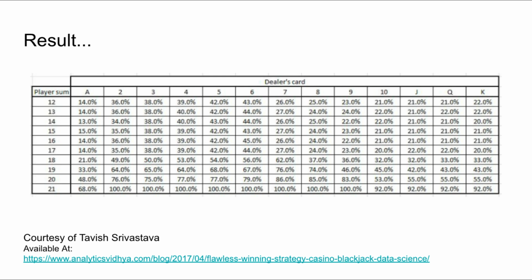Another interesting observation is that many of these hands have a success rate that is near 50%. In fact, if the player has a sum of 18 and the dealer is showing a 3, the player is projected to win exactly 50% of the time.